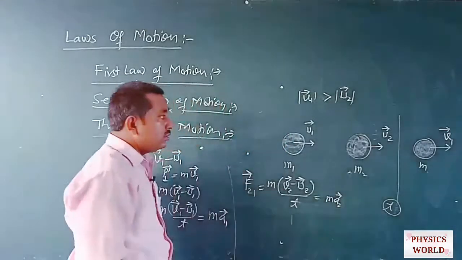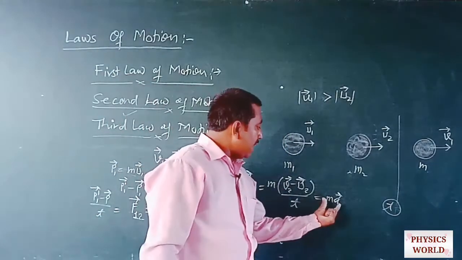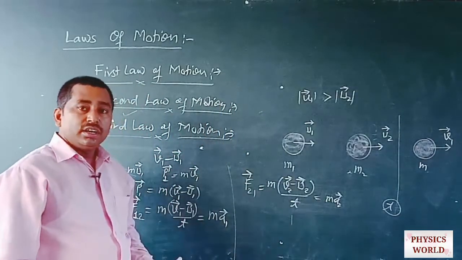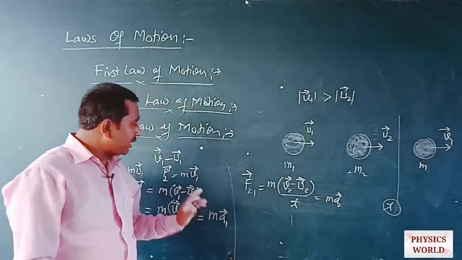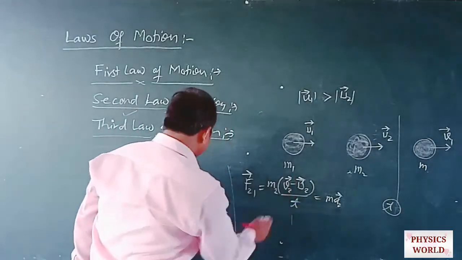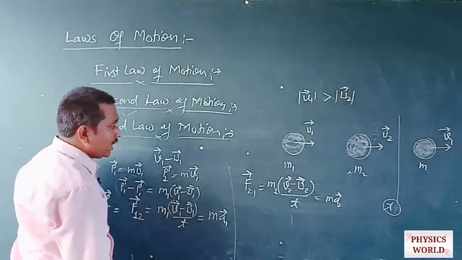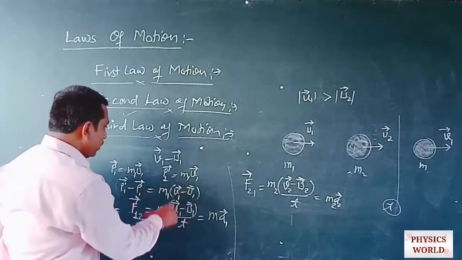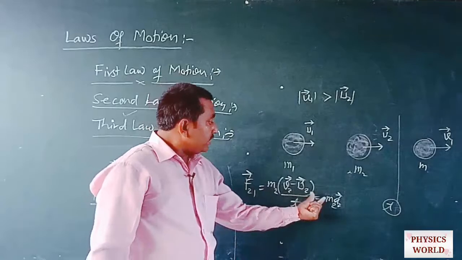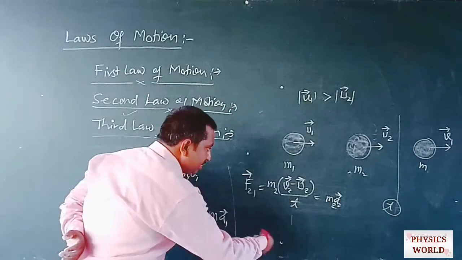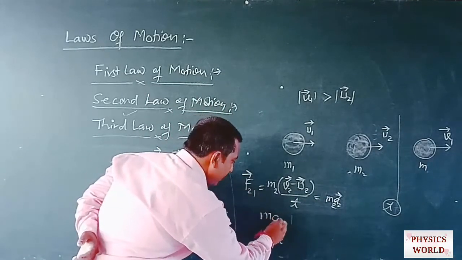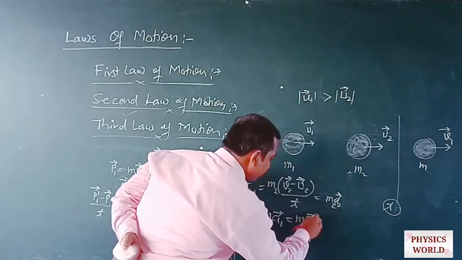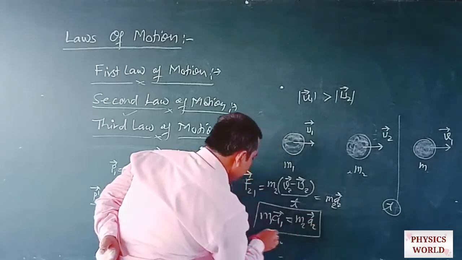Now, as we know, the amount of this force will always be equal to the amount of this force. The magnitude of this force is always equal to the magnitude of this force. This is the mass of the second object, this is the mass of the first object, and this is the second object. So the magnitude of m1 a1 is always equal to m2 a2. This is always the same.